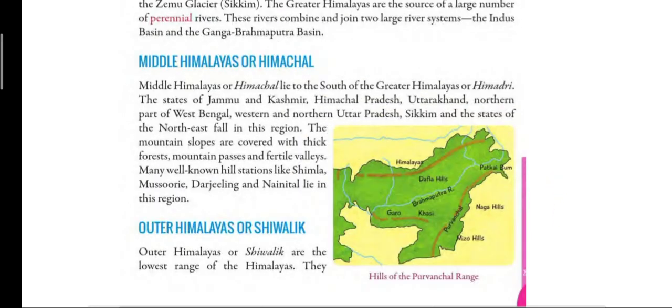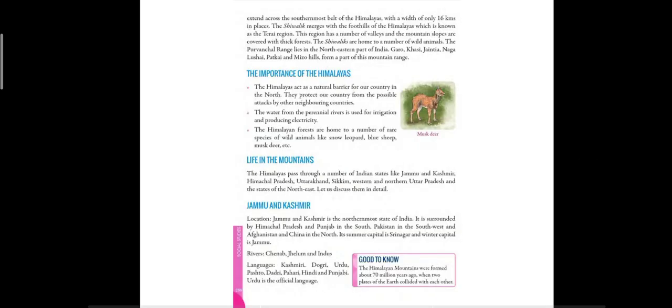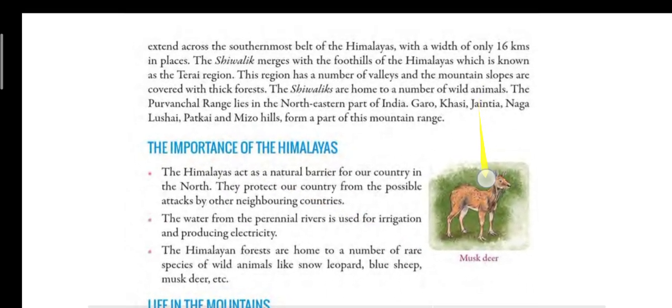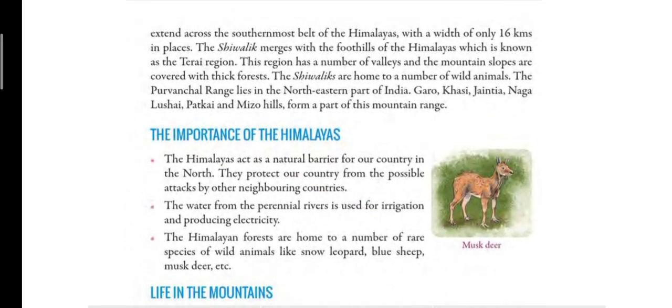Now the third division is Outer Himalayas or Shivalik. So children, Shivalik is the third mountain range of Himalayas, and this part has many valleys and it is covered with thick forest also.